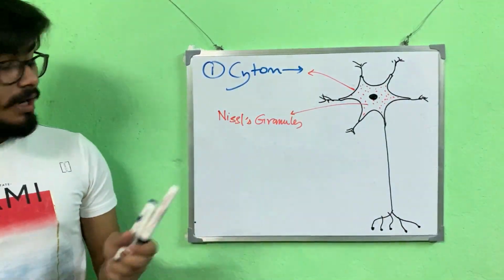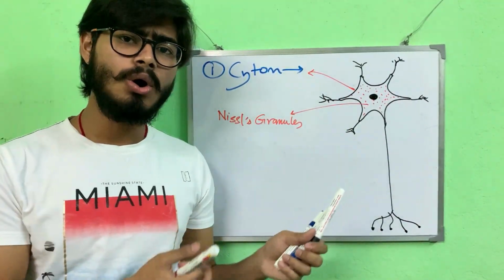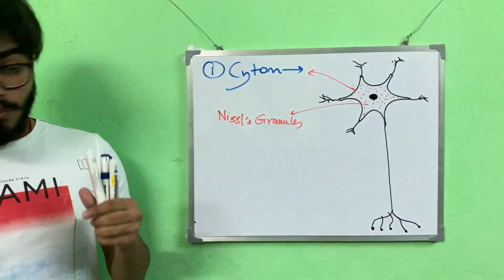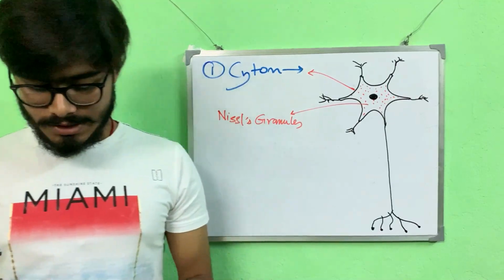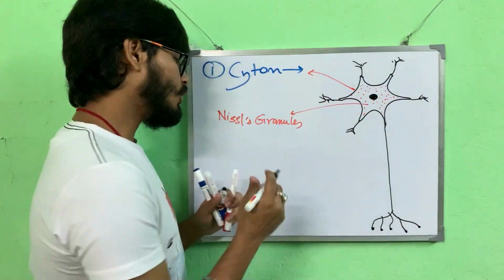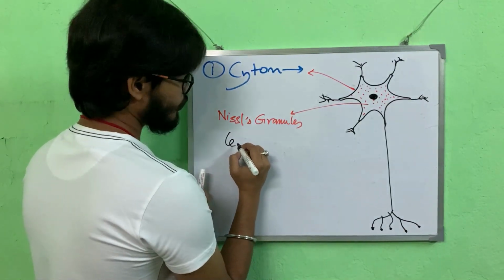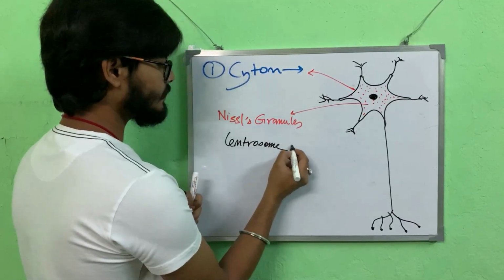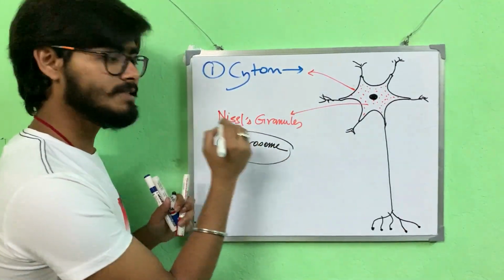The cell will also contain all other cell organelles which a normal cell contains. However, what is important to know is a normal animal cell also contains what we call a centrosome, right? It helps in cell division.